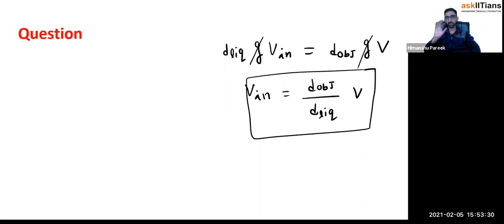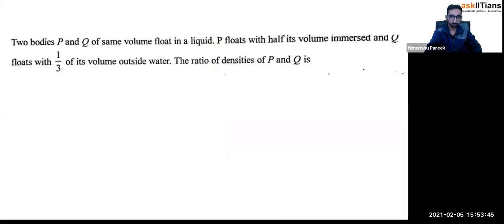So that's a way. If the body is having more density than fluid, it will sink. If the body is having less density than fluid, then it will not sink, it will float. Then how much part of it will float? From here you can calculate. Let us understand this thing through one question. So let us see this question. It's a very good question.